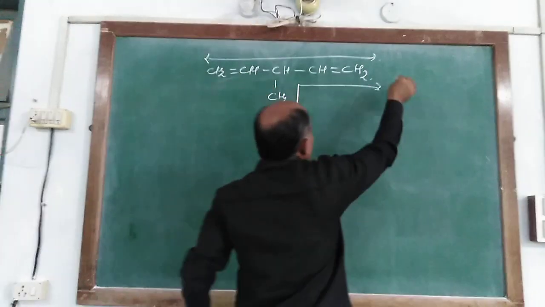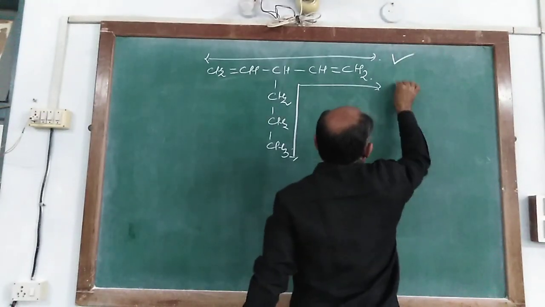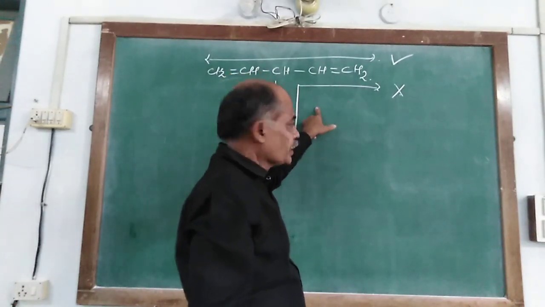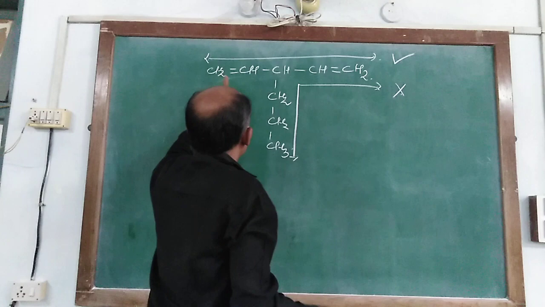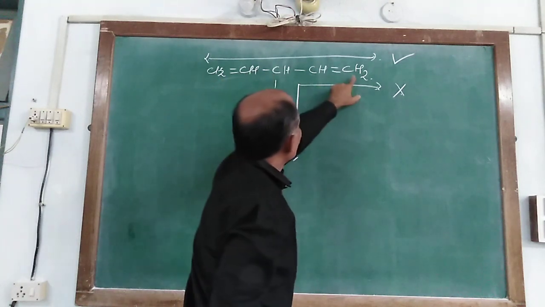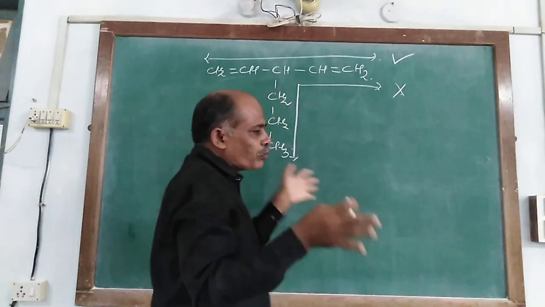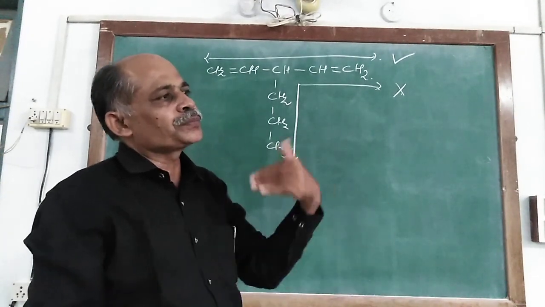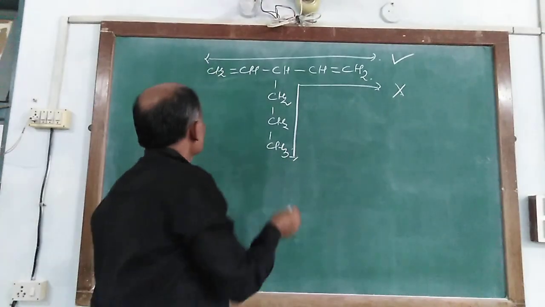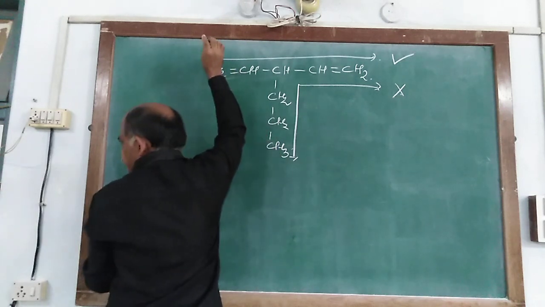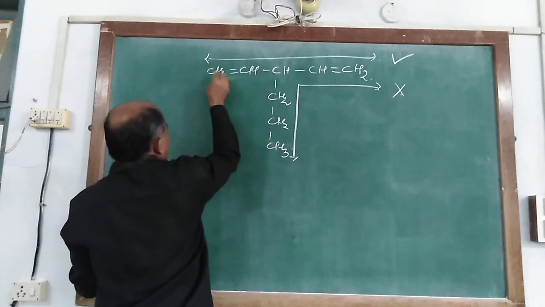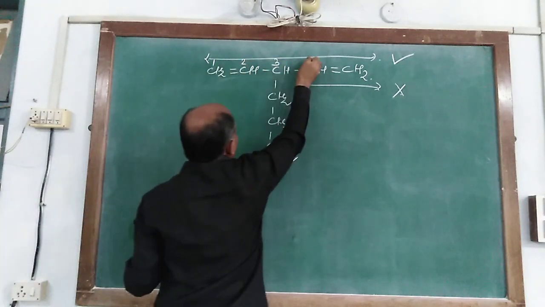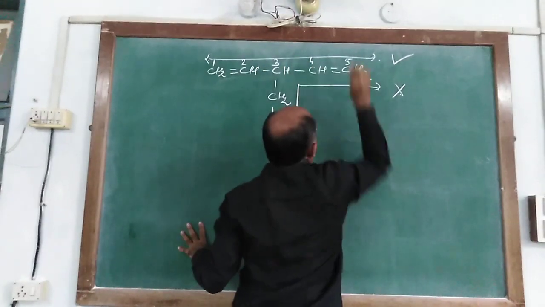So we choose the parent chain this way, and can't choose it the other way. Now we number from here, 1, 2, 3. From both ends the double bonds and substituent group have the same number, so numbering can be given from either end. So it is 1, 2, 3, 4 and 5.